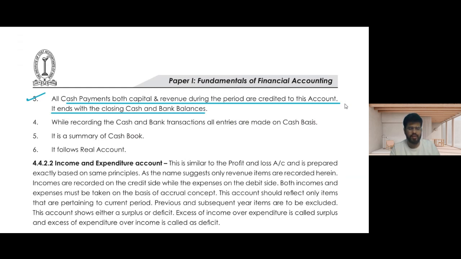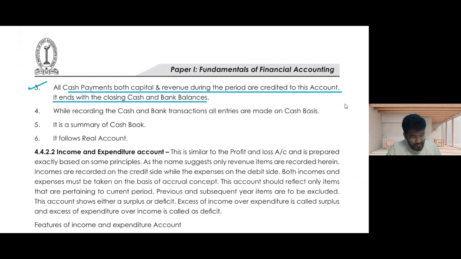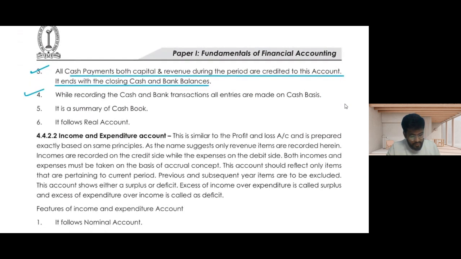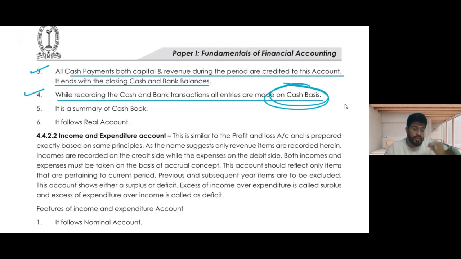The opening balance of the fund, whatever is coming in we add, whatever is going out we subtract. So the closing balance would be the remaining fund available in your cash and bank. While recording the cash and bank transactions, all entries are done on a cash basis, that means when it is actually received, we record it in our receipt and payment account. The same we do in the cash and bank account.